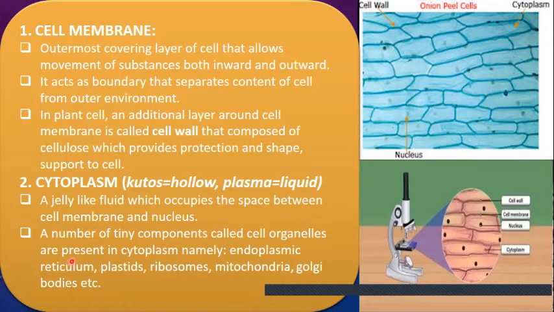The cytoplasm is composed of a number of tiny components called cell organelles, which are scattered in the cytoplasm. So what are those cell organelles? Like the endoplasmic reticulum, plastids, ribosomes, mitochondria, and the Golgi body.